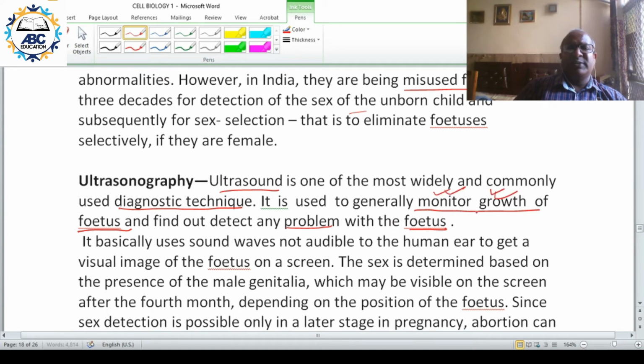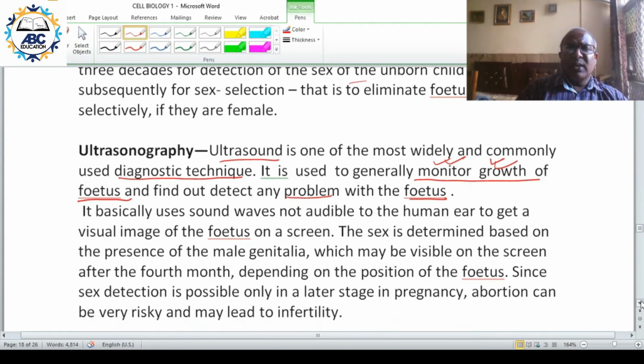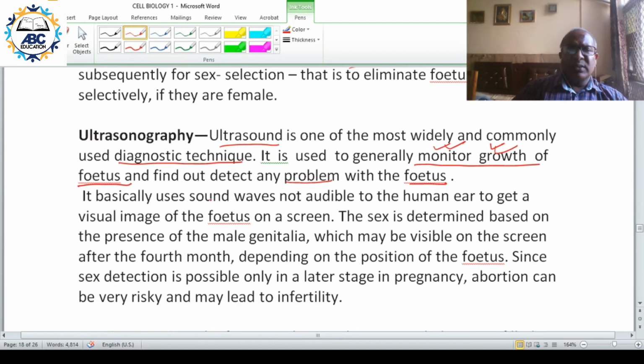Ultrasound uses sound waves that are not audible to the human ear to get a visual image of the fetus on the screen.